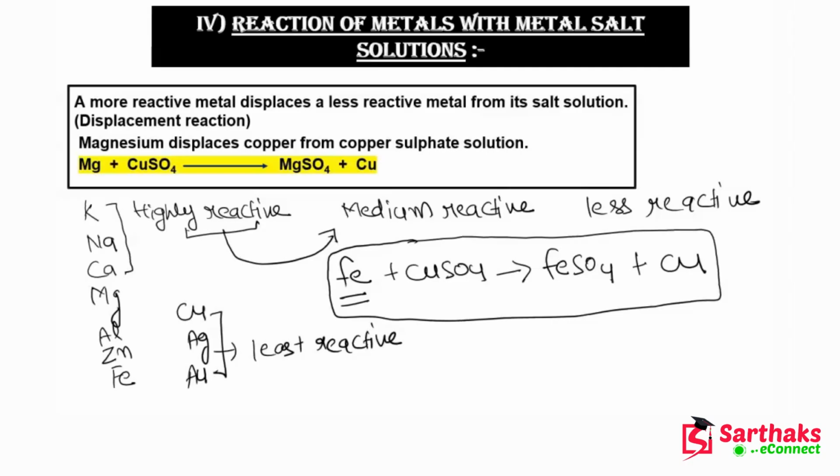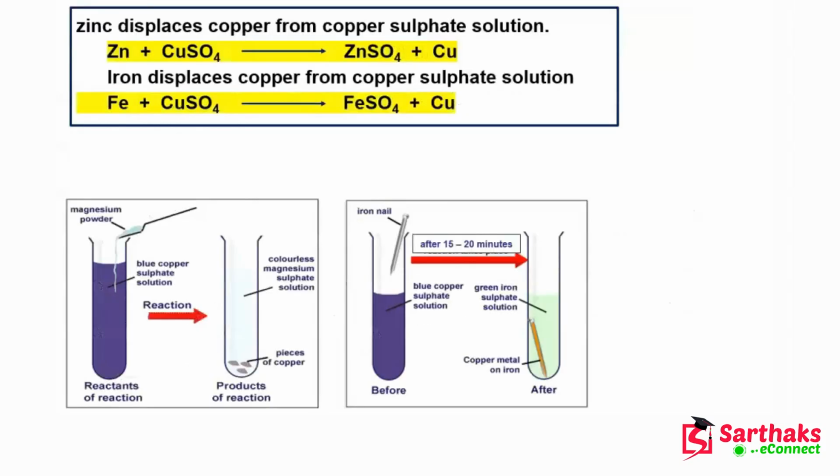So a highly reactive metal will displace the less reactive metal from its compound. I hope this point is clear to you. Now after understanding this point, let's talk about what is on the next slide.